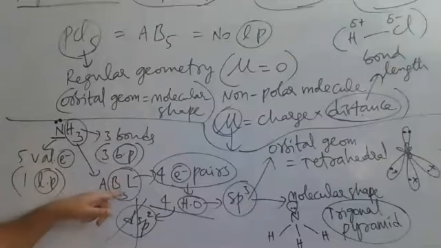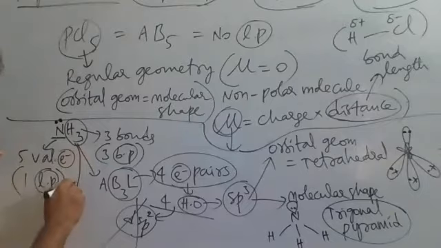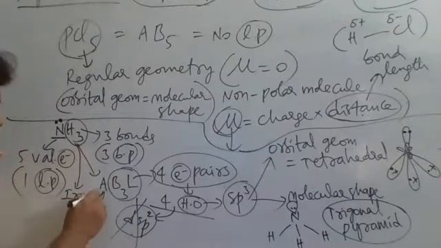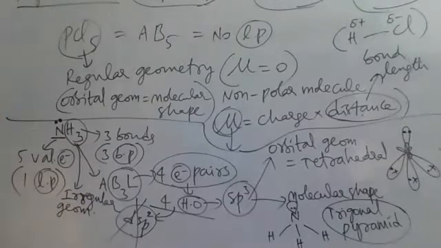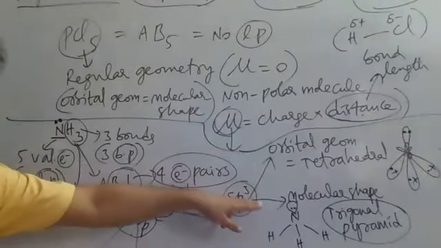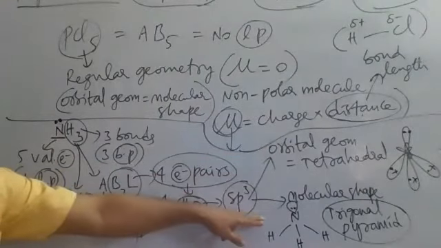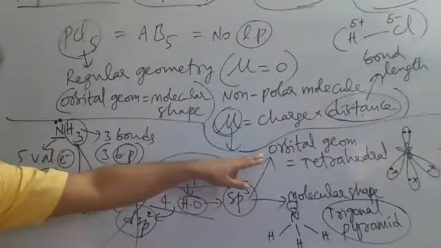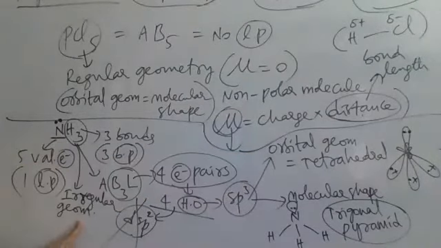Whenever a lone pair is present, is the geometry irregular or regular? This molecule has irregular geometry. Irregular geometry means the molecular shape and orbital geometry are not the same. When the molecular shape is not the same as the orbital geometry, the molecule is said to have what?